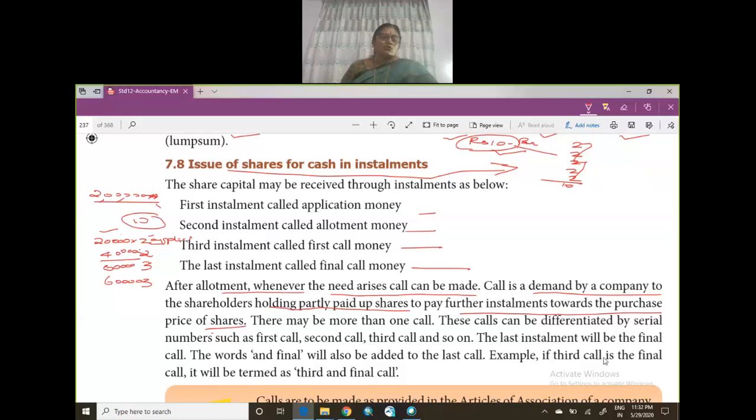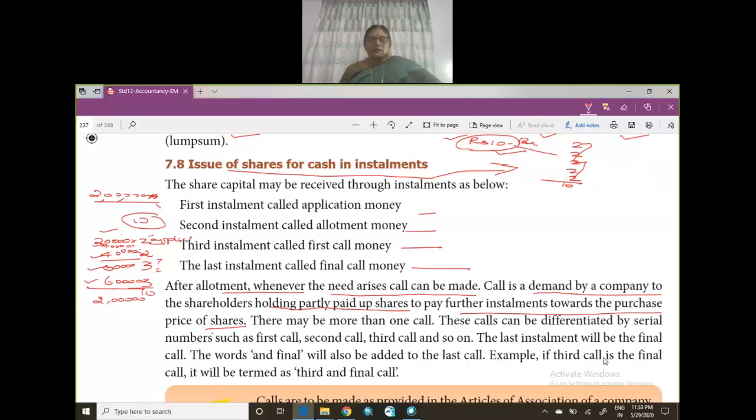So 2 plus 2, 4. 4 plus 3, 7. 7 plus 3, 10. So totally 10 rupees, right? So 3 twos are 6, then again 3 twos are 6, then 2 twos are 4. Then here I have collected 40,000 rupees on application. So the total has come up to 2 lakhs. So during application I got 40,000. During allotment I got 40,000. During first call I got 60,000. During second call I got 60,000.